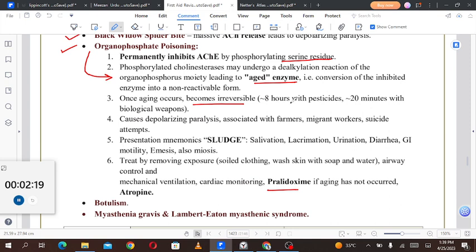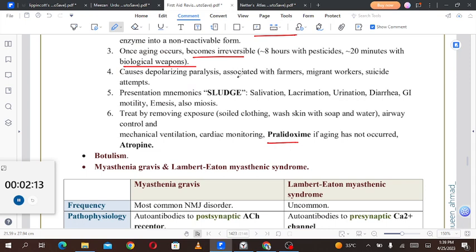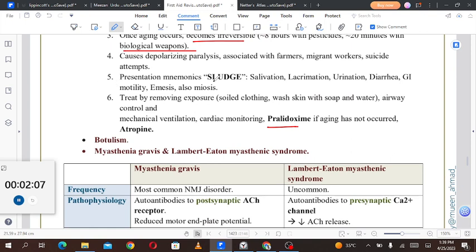Once aging occurs, it becomes irreversible. It takes about 8 hours with a pesticide or 20 minutes with biological weapons. It causes depolarizing paralysis, associated with farmers, migrant workers, and suicide attempts. The presentation mnemonic is SLUDGE: salivation, lacrimation, urination, diarrhea, GI motility, emesis, and also miosis. The DUMBBELS mnemonic is also applicable in this condition because of the cholinergic effect, but SLUDGE is better.